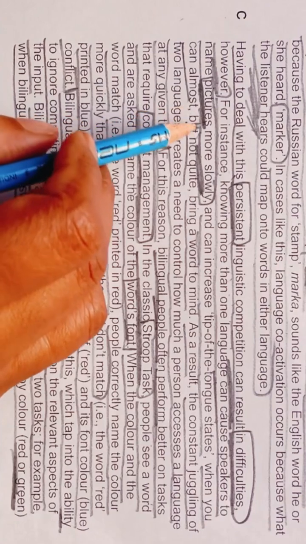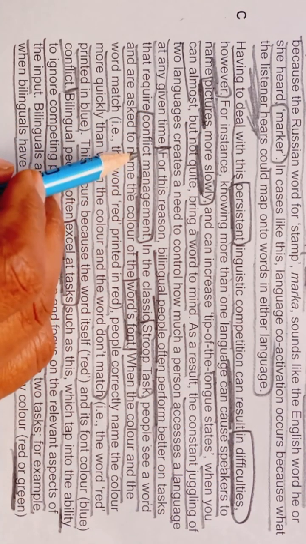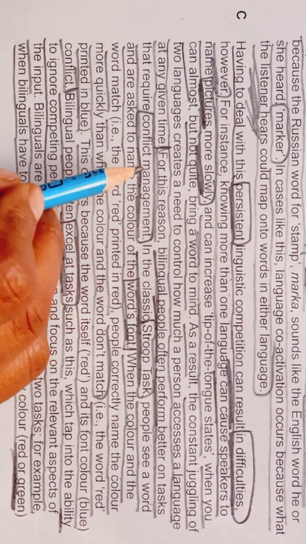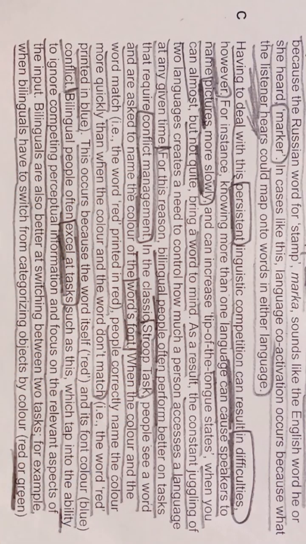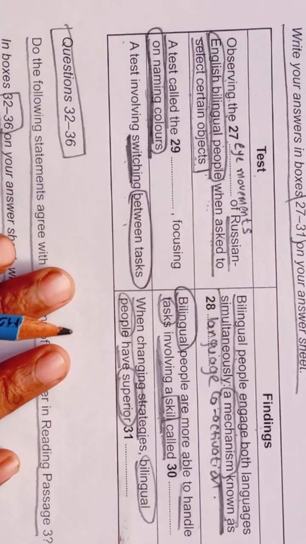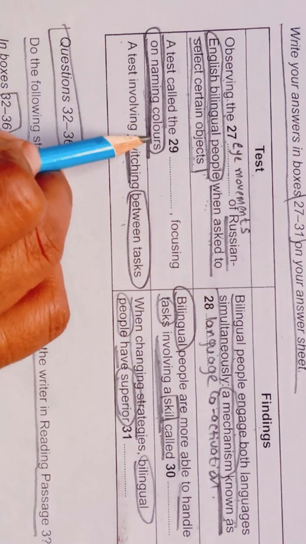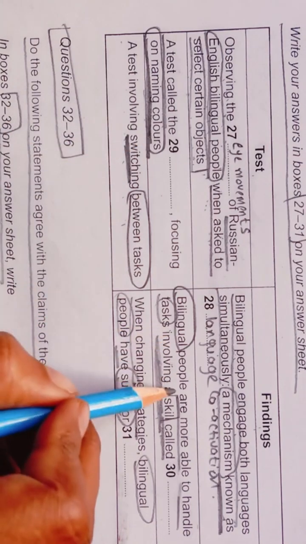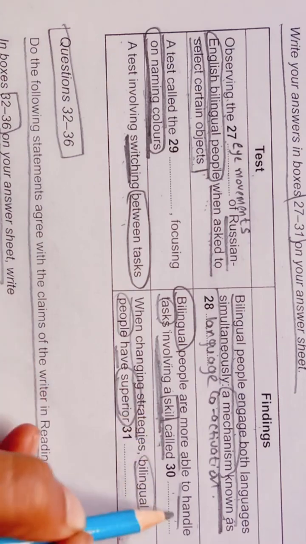However, here they are talking about some difficulties. Here they are talking about some tasks that require conflict management. So let's see whether we are getting our answer or not. So let's see. A test called the dash focusing on naming colors, and bilingual people are more able to handle tasks involving a skill called dash.